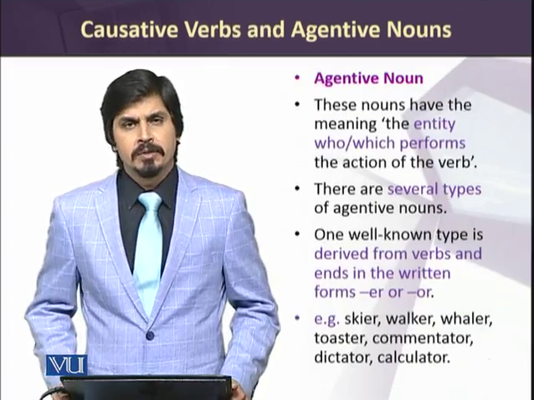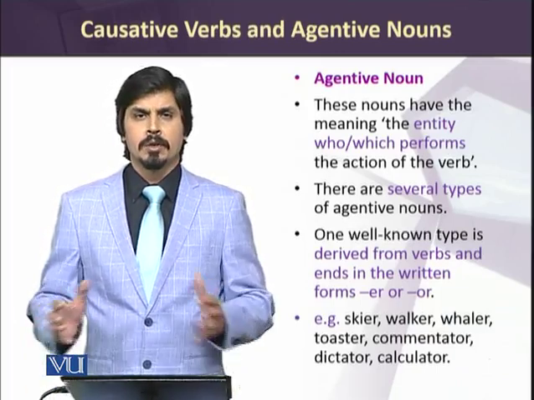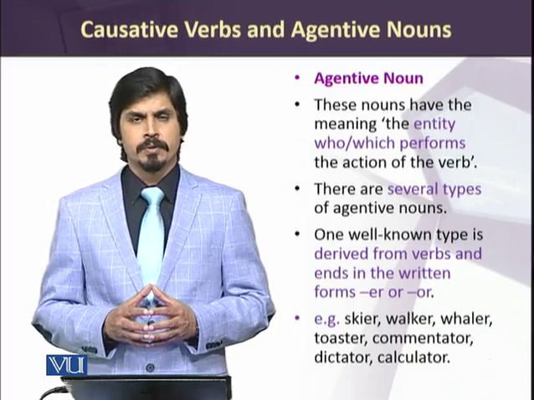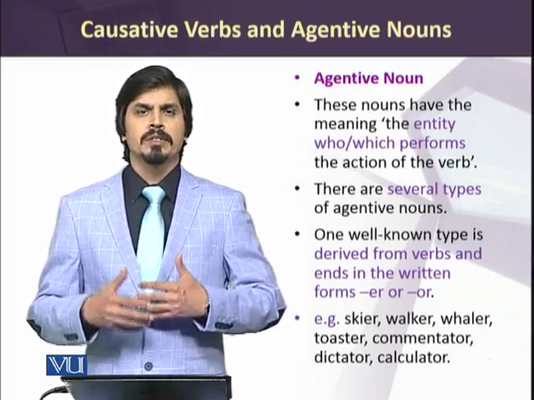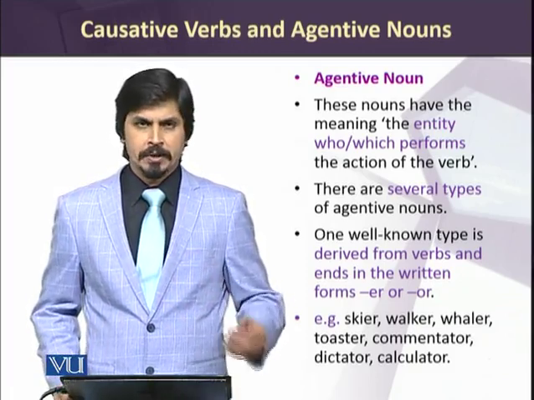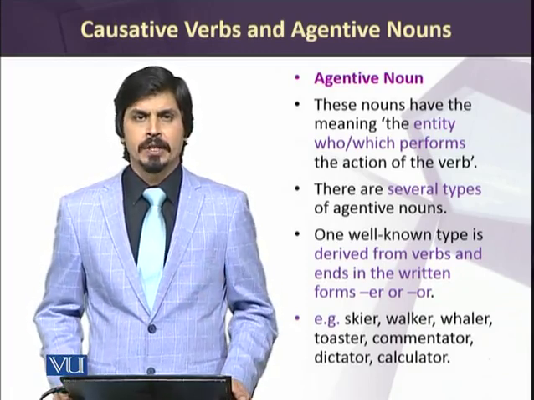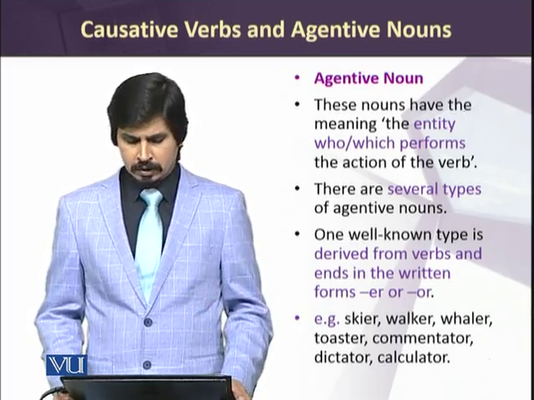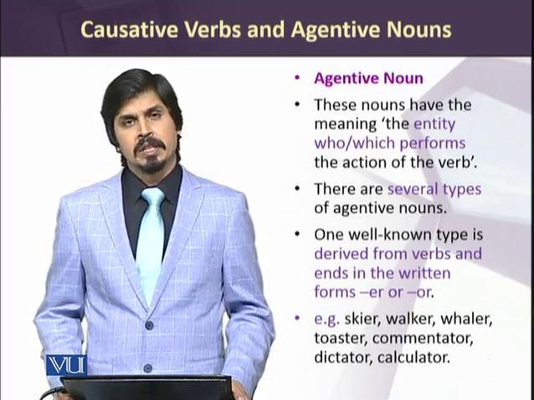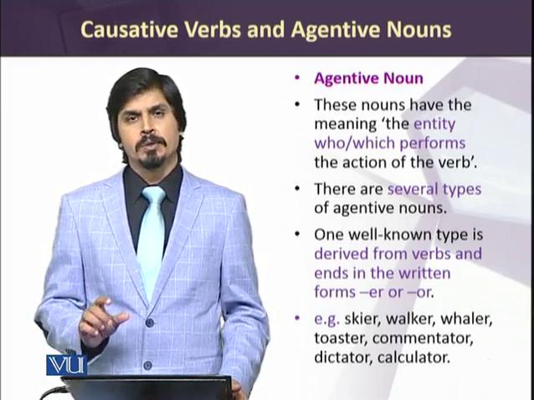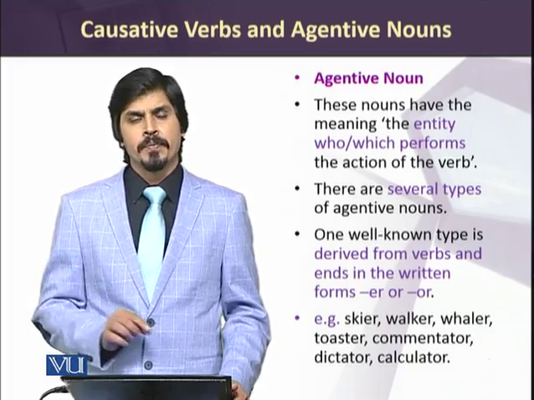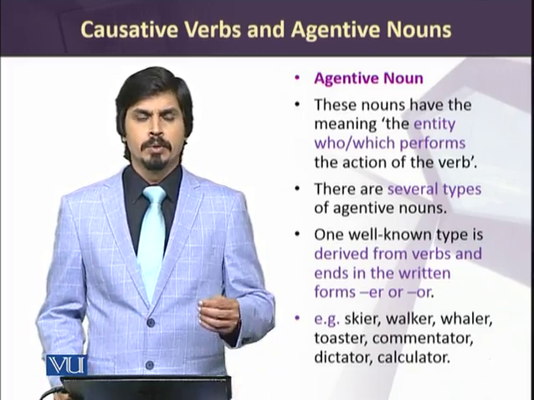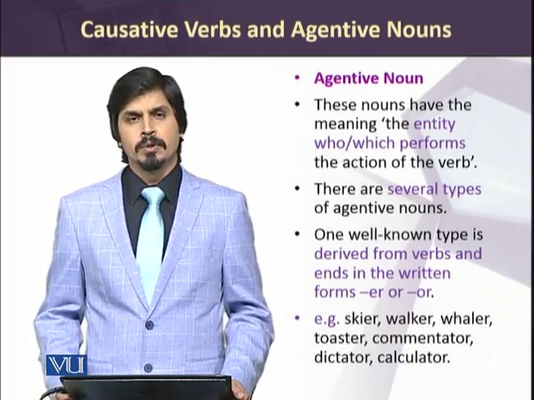Let's move forward to agentive nouns now. Agentive nouns are those nouns which show or inform us about the performers of various actions, and they are formed in certain ways in a language. Especially we'll cite the examples of the English language. There may be several types of agentive nouns, and the most common agentive nouns are those which are formed by using inflections like er or or. For example, from the verb do, we can make an agentive noun, doer.